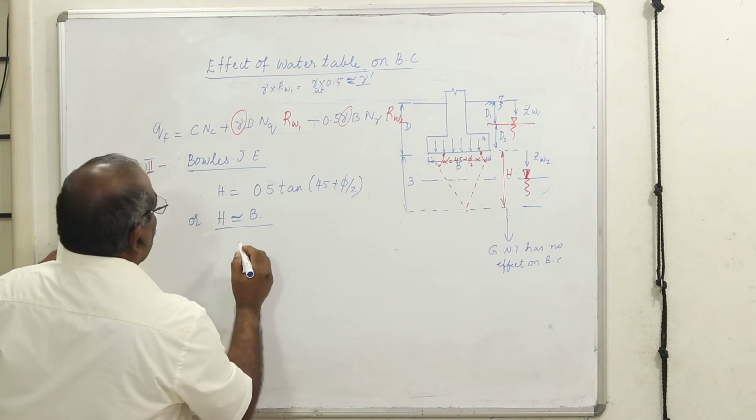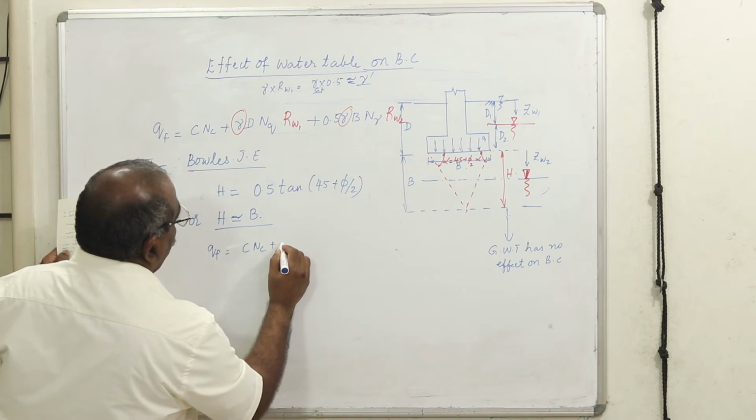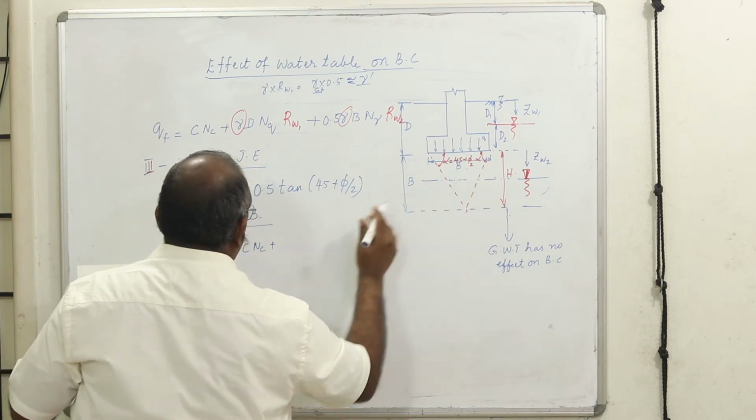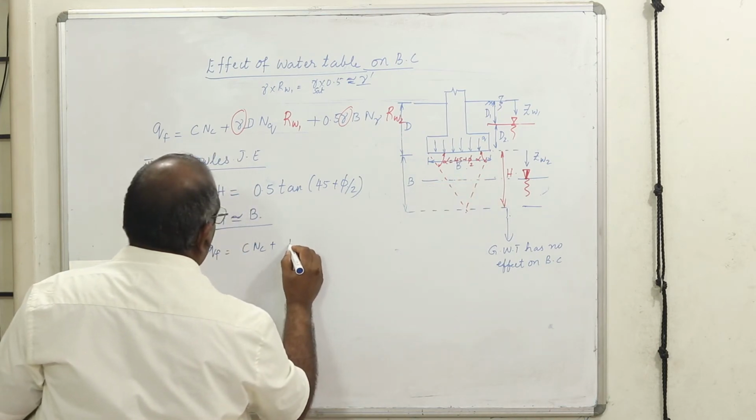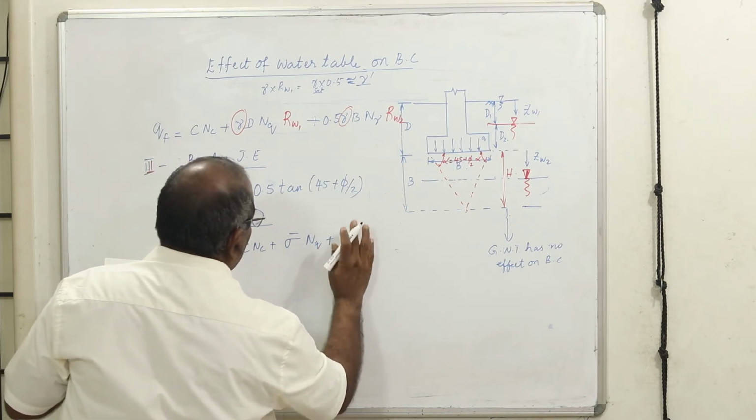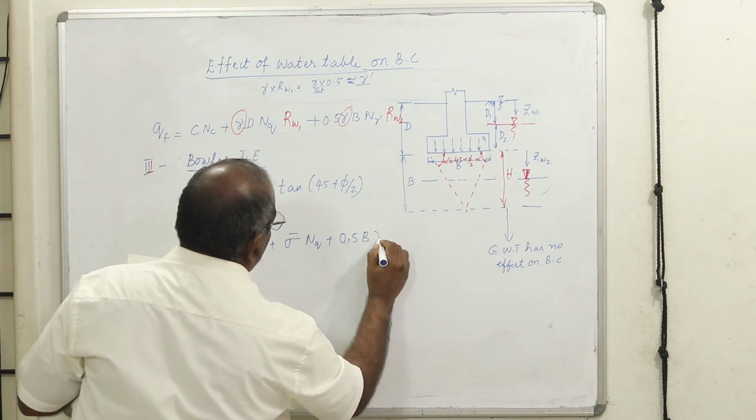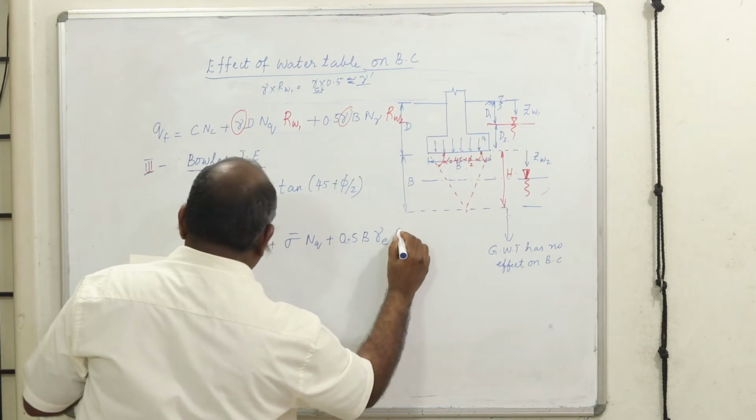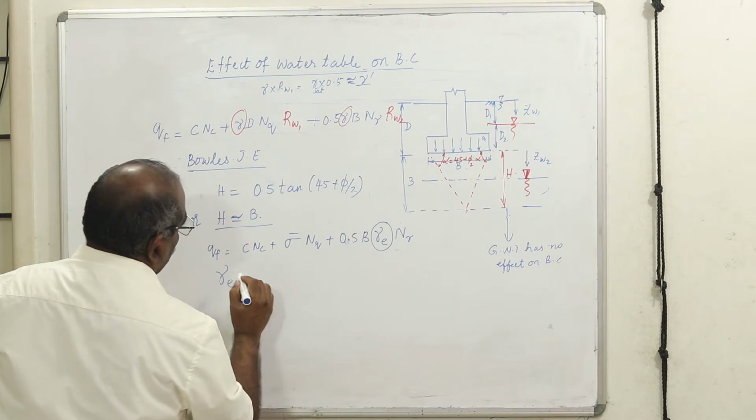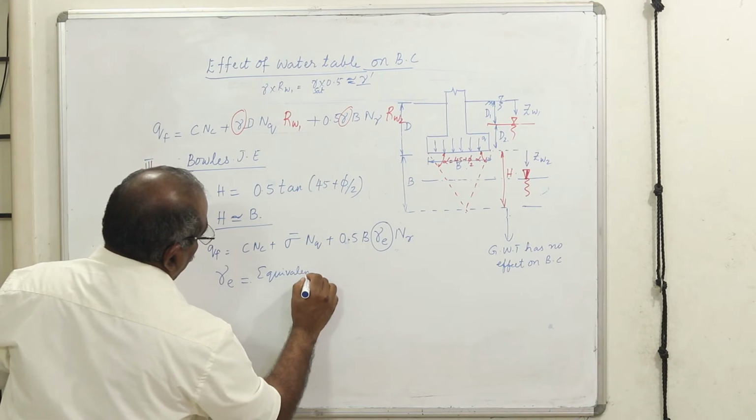Now, what you have to do is use an effective c N c plus, in this zone where you have got saturated, in this particular zone below the water table, you are going to use 0.5 into gamma E into N gamma. Now what is this? He is giving an expression for gamma equivalent. This is the equivalent unit weight.